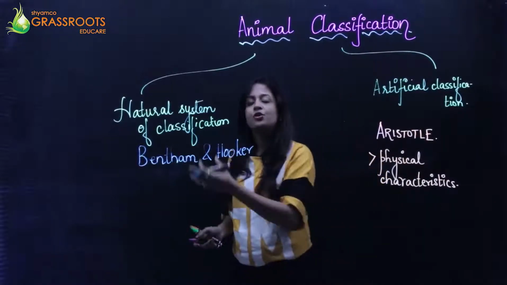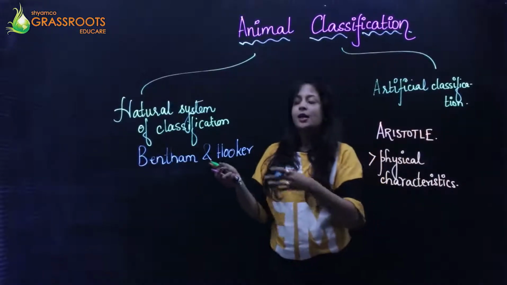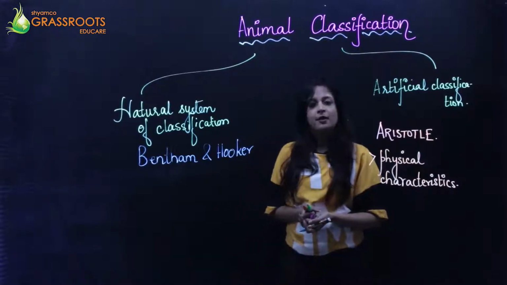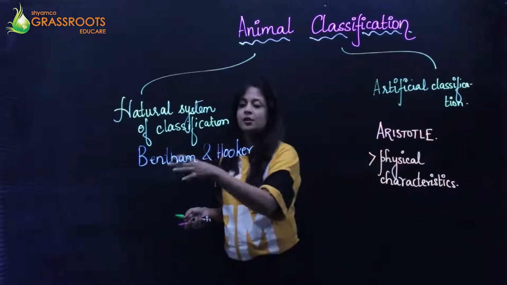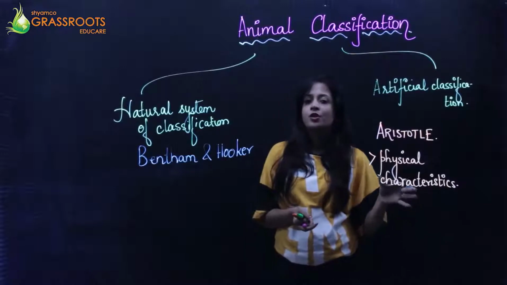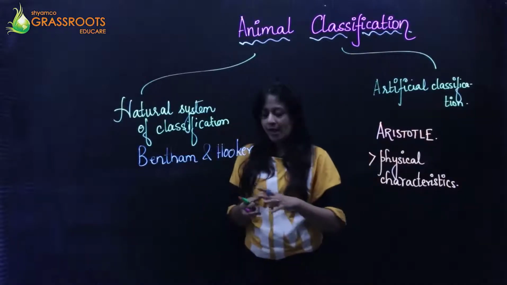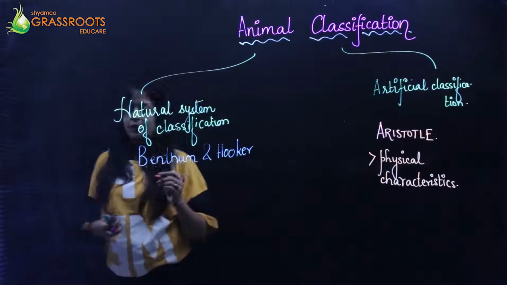And later on, when the natural system of classification came, it was first formulated by Bentham and Hooker. So in the artificial system, it is physiological and morphological characteristics. Here, it is mainly at the cellular level.